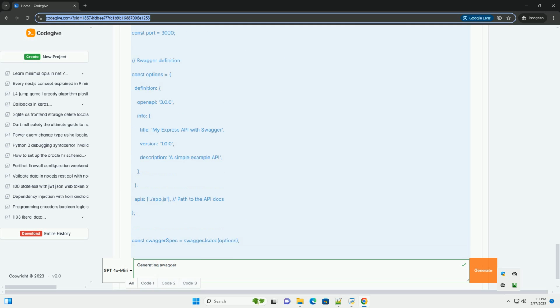B. Python with FastAPI. FastAPI is a modern, high-performance web framework for building APIs with Python. It integrates Swagger/OpenAPI generation natively. Explanation: 1. Installation: pip install fastapi uvicorn. 2.